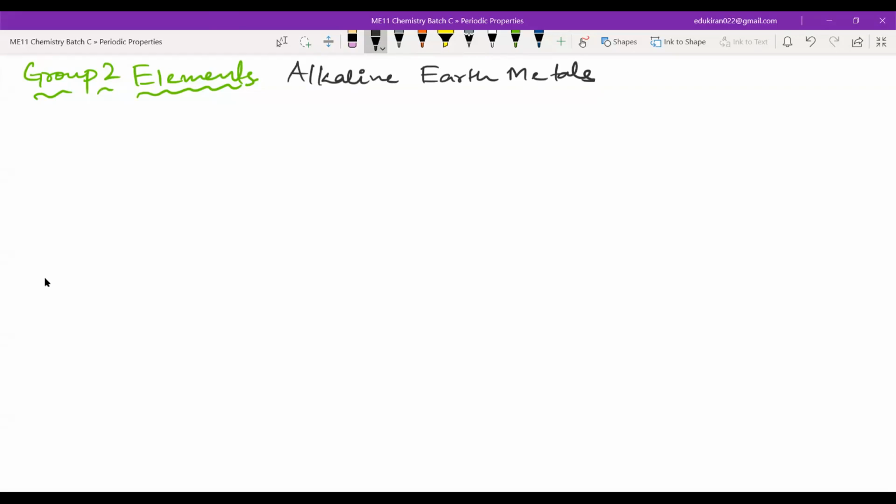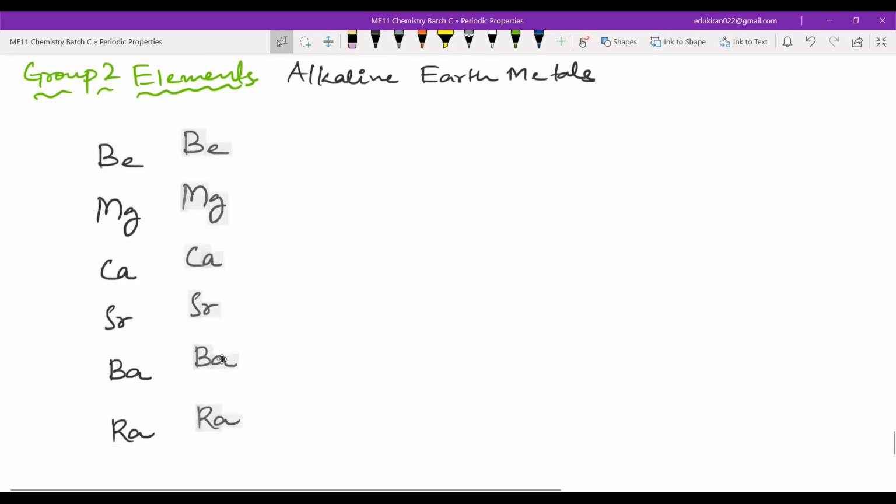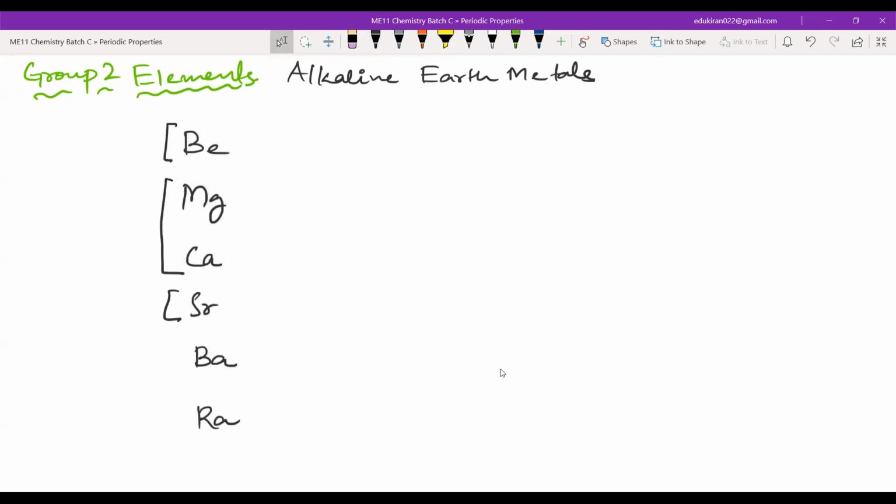What are these elements? We have beryllium, magnesium, calcium, strontium, barium, radium. So how will you remember this? I remembered it like this: Be Mag Ka Sar Bada. Mag means magas, brain, and sar means head.